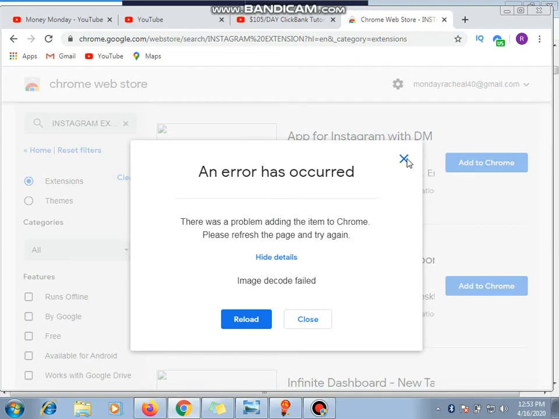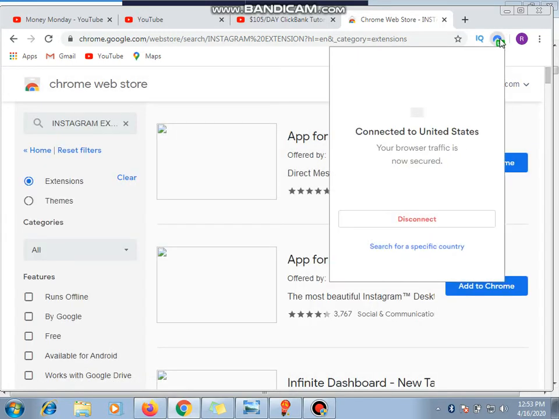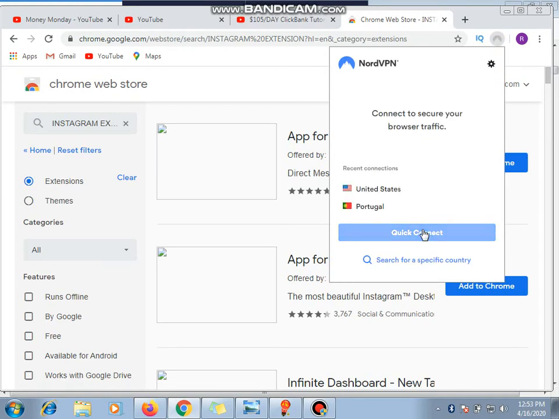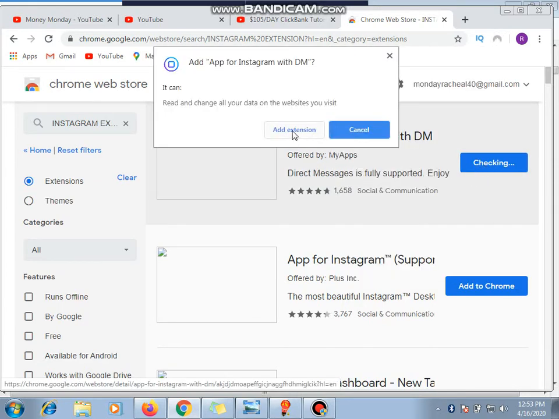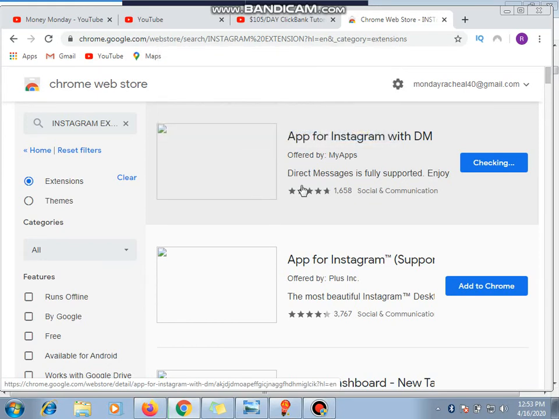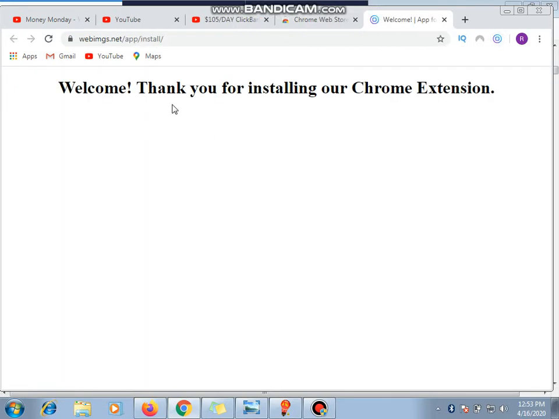Probably because of, okay, let me switch up, disconnect this and see if that is the issue. Alright, now let's try again. Can you see the issue? So it was the VPN that was causing the problem. So right here, as I disconnected and wait for it to add, you can see it has already added it.